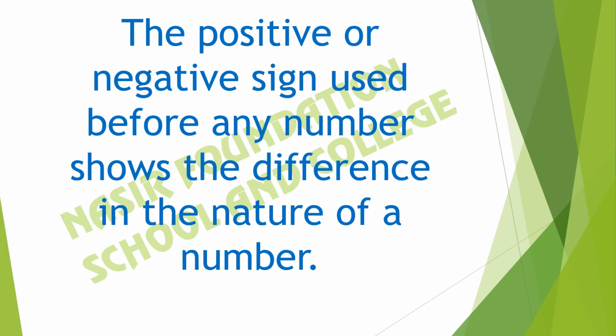The positive or negative sign used before any number shows the difference in the nature of the number. As top of the mountain is above the ground level and seabed is below the ground level, it shows difference in nature. One is below and one is up. So we use positive and negative sign to show the difference in the nature of the number.